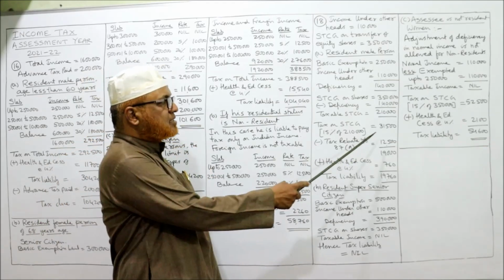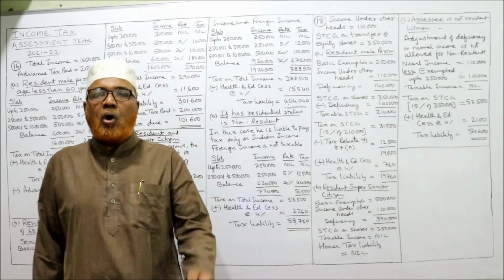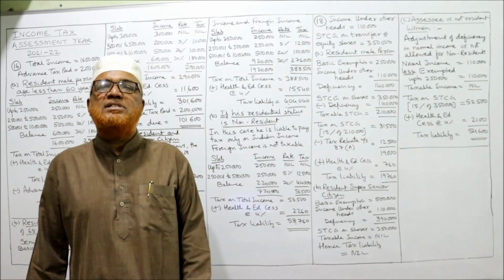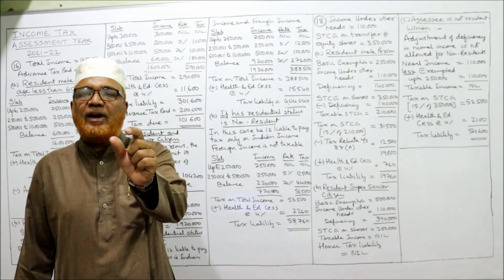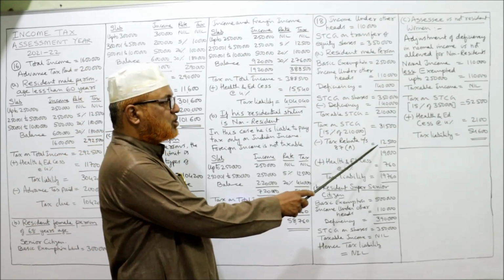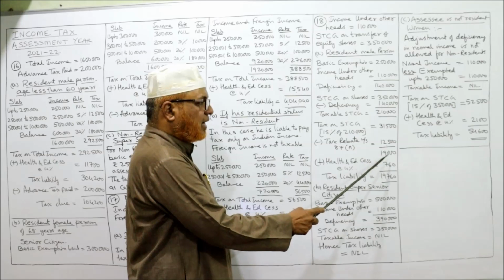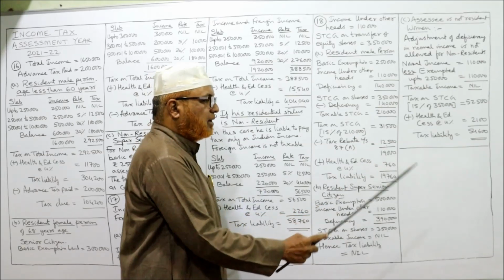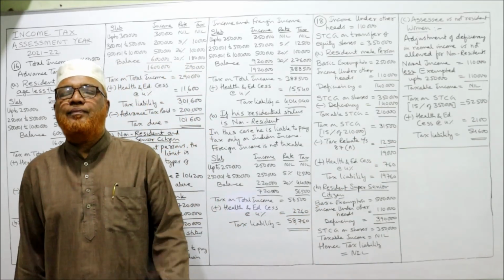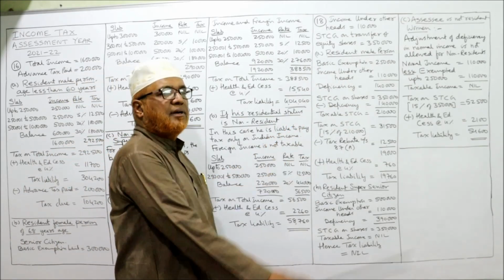The actual income tax is 31,500 or 12,500, whichever is least. So 12,500 is least. That will be allowed as reduction. Deduct, 19,000. Health and education cess 4% of 19,000, tax liability 19,760. This is the first A bit.